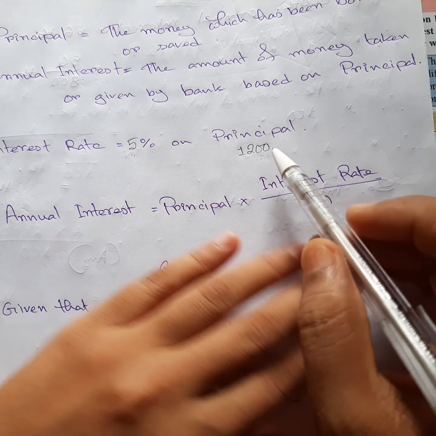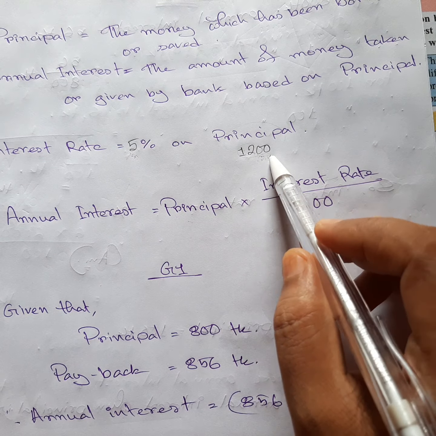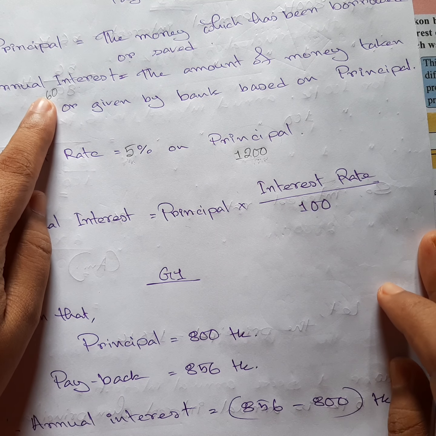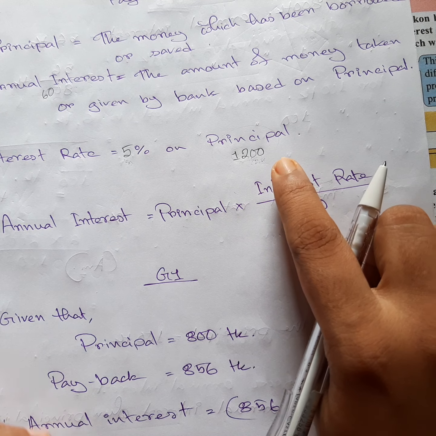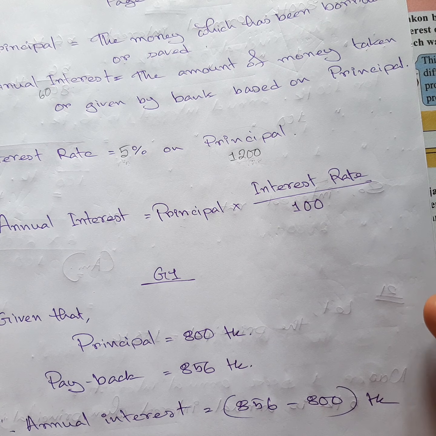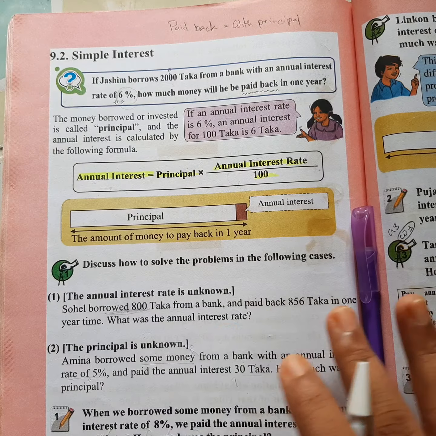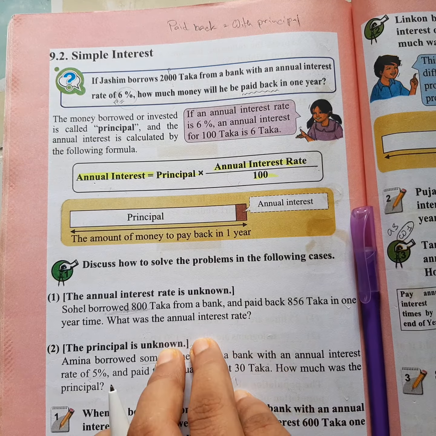Already you have seen that on 1200 with 5%, the annual interest will be 60 taka. Whenever they say the bank is going to get paid back, it means 1200 plus 60: principal and annual interest, both of them together. This is called paid back. We are going to do lots of maths about it, so don't worry about it now.